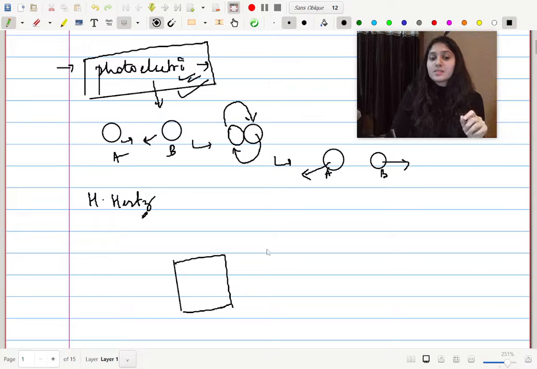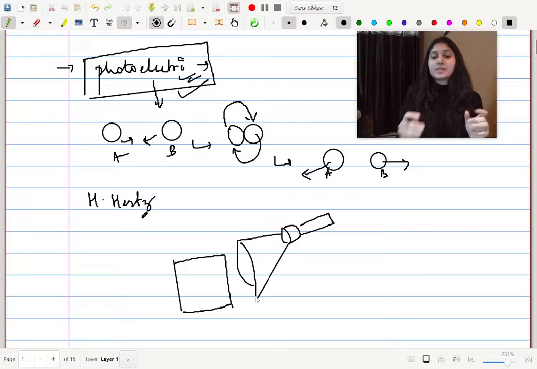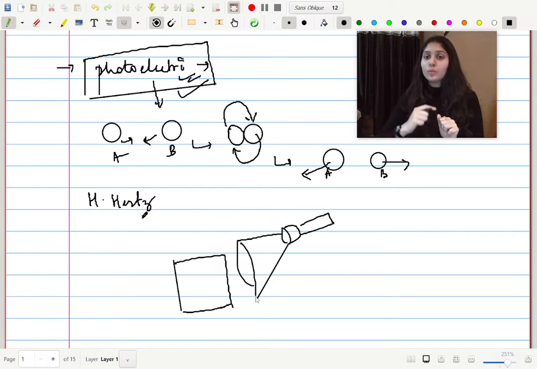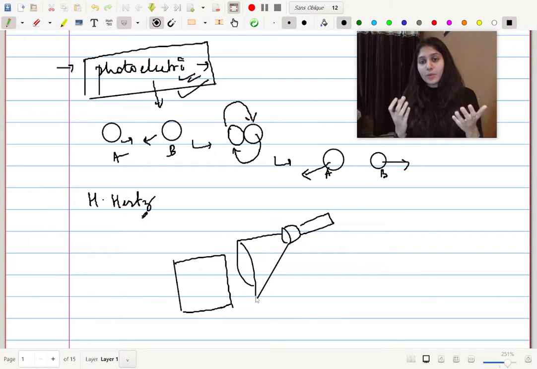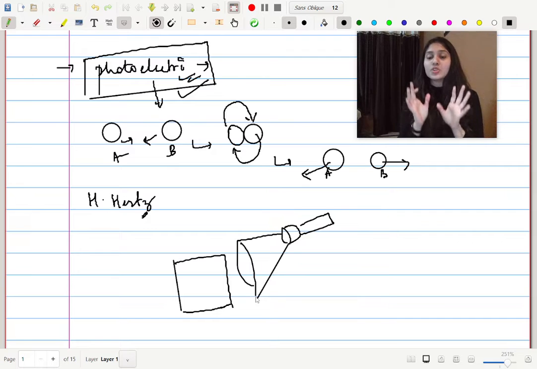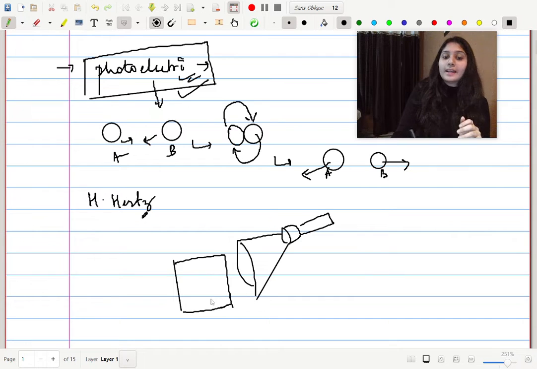He shined some light onto the surface of this metal, light of a certain frequency. I am going to tell why I'm saying this certain frequency and what the meaning of that is. But he shone the light of a certain frequency onto the surface of the metal, and what he saw was that electrons were ejected out of the metal surface.